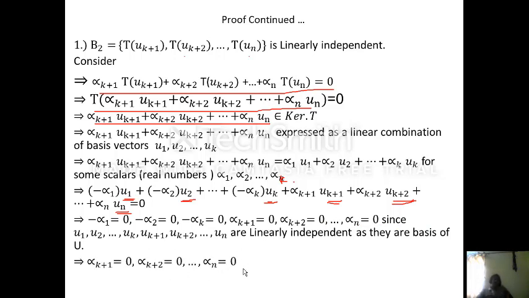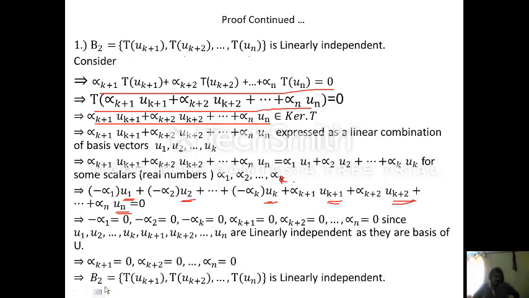Thus B2, equal to T of Uk plus 1, T of Uk plus 2 and so on, T of Un, is linearly independent because this expression equals 0 only if all scalars in this expression are 0.